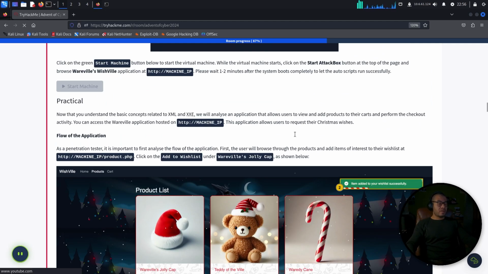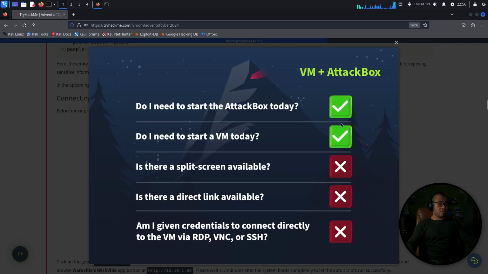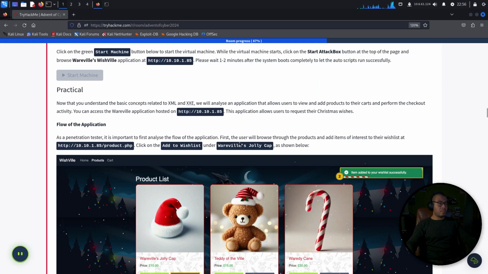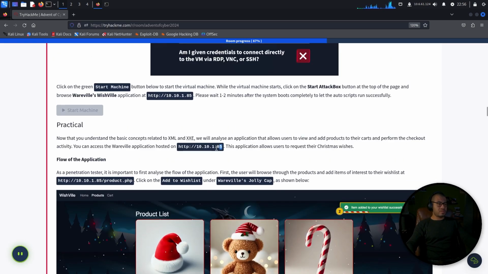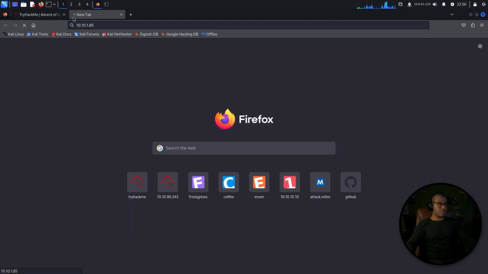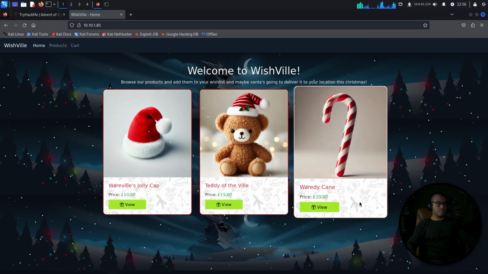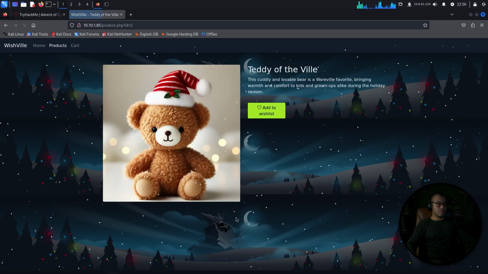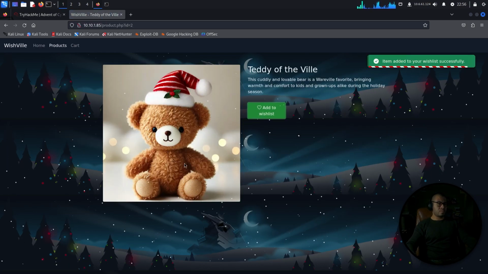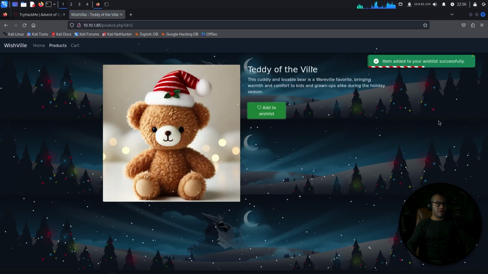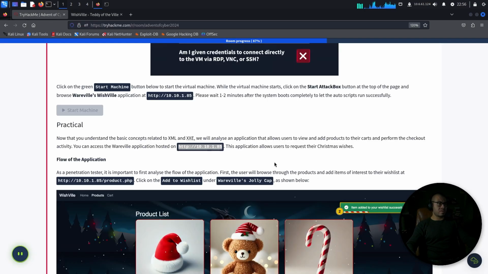Practical knowledge, you understand the basic concepts related to this. Okay, we're still waiting for this to boot up. Now, what is it that we will have to do? Let's check this out real quick. This application allows users to request their Christmas wishes. Yeah, sure. Okay, Wearable view. Welcome to Wishbill. So let's view the teddy bear. Add to wish list. Item added to your wish list successfully.